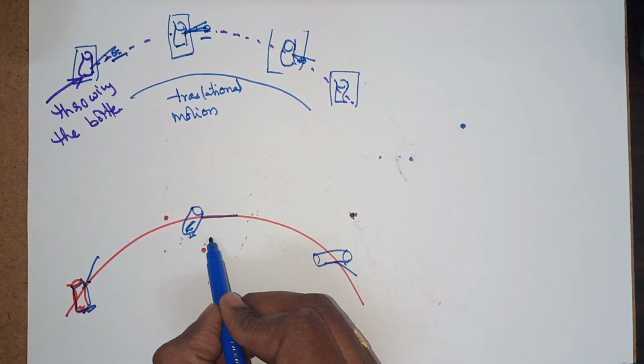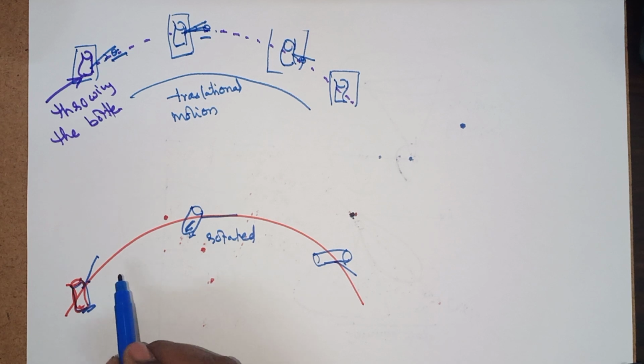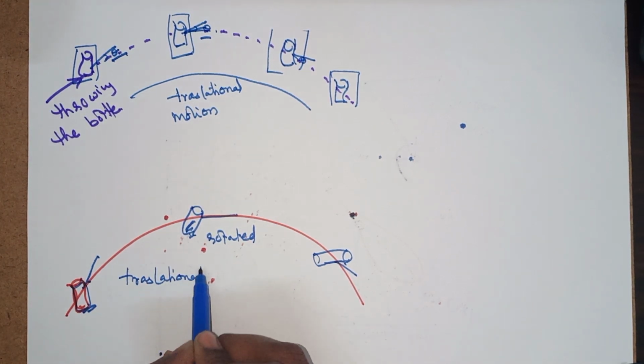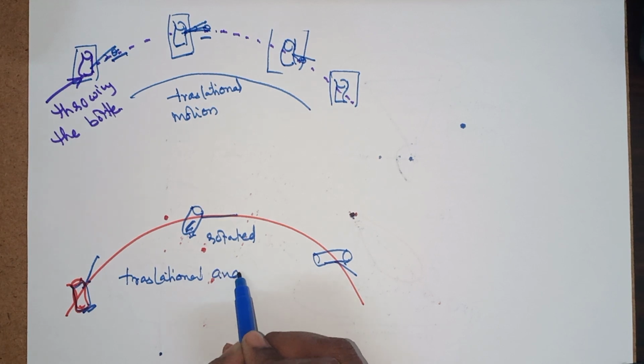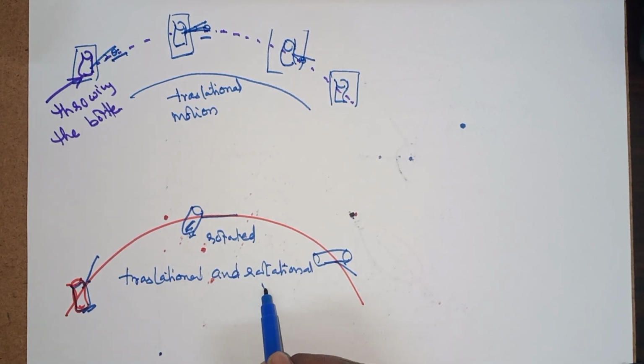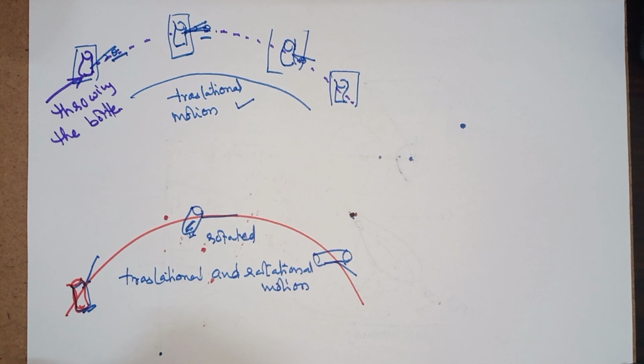This is being called rotated as well as translated. So this is called translational and rotational motion we observe. Translational and rotational motion. This is purely translational.